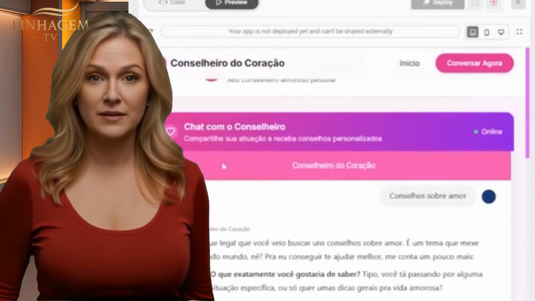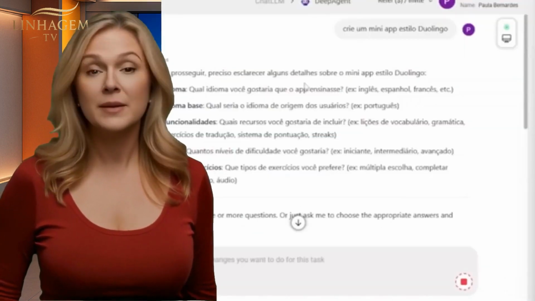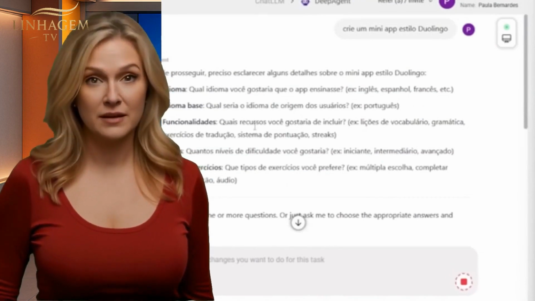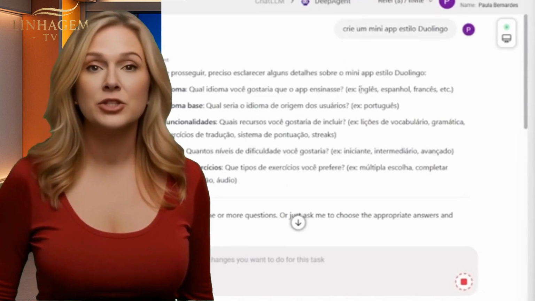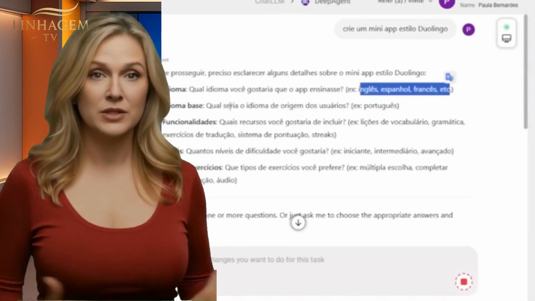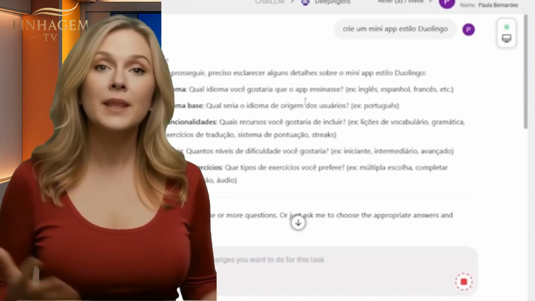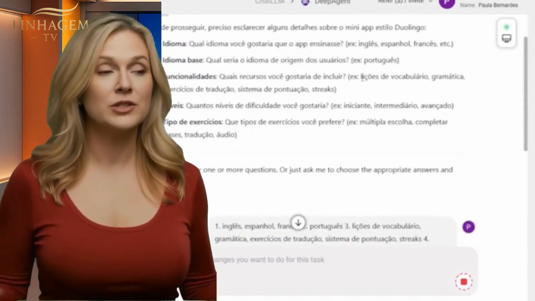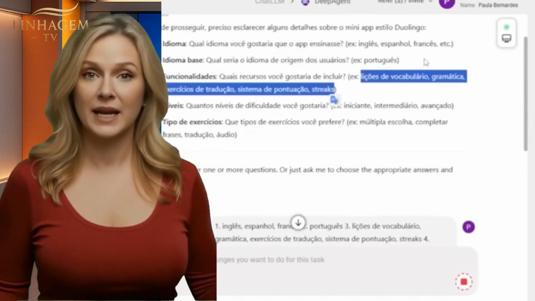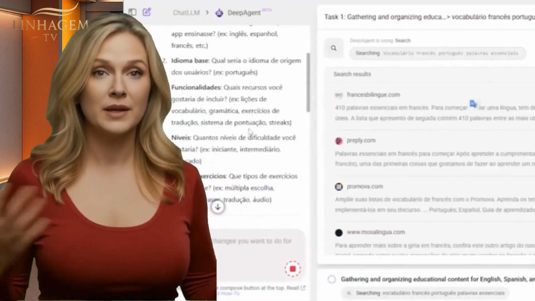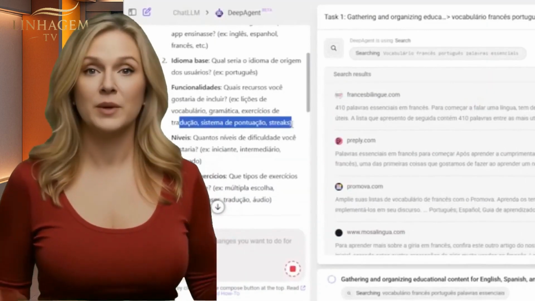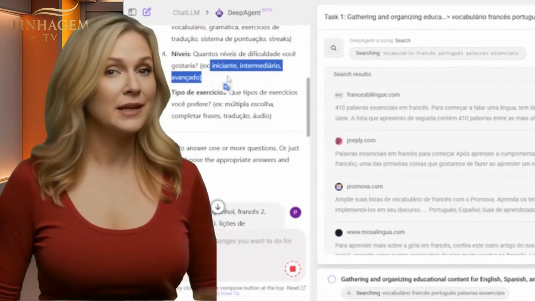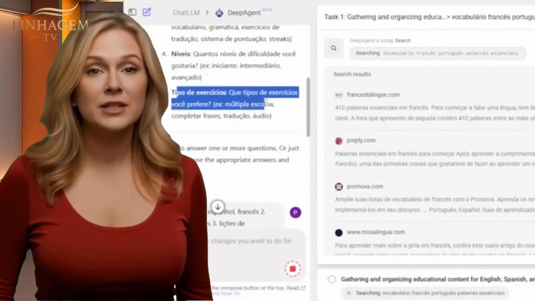How charming, right? Now, I asked it to create a mini app in the style of Duolingo. It asked me a few questions. Which language would you like the app to teach? I entered the languages I wanted. What is the base language? I said it would be Portuguese. The features. Which resources would you like to include? I added vocabulary lessons, grammar, translation exercises, and a point system. How many difficulty levels? Beginner, intermediate, and advanced. I selected all of them.